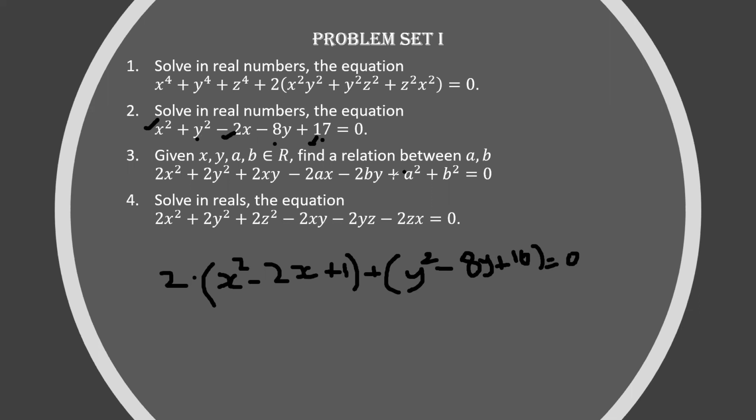So the second problem has been reduced like this very beautifully. Now, can somebody tell me what do I do with this: x square minus 2x plus 1 plus y square minus 8y plus 16 is equal to 0? After I get this expression, what should I do? Can anyone tell me? Anyone has any idea?